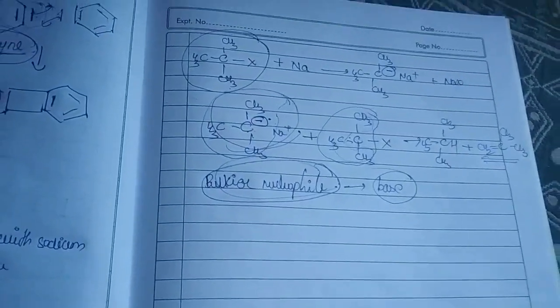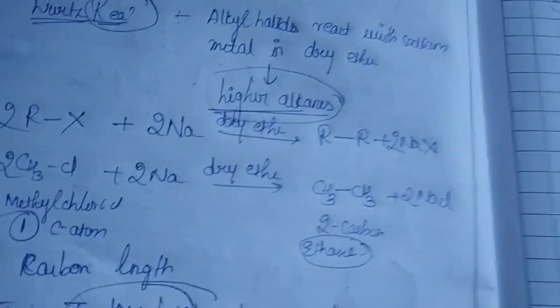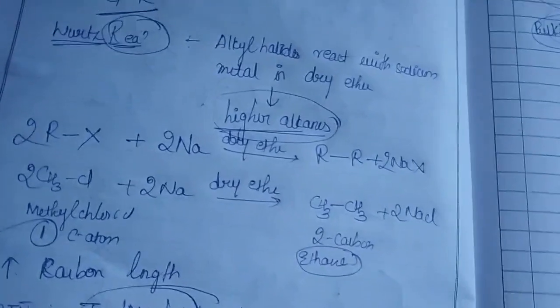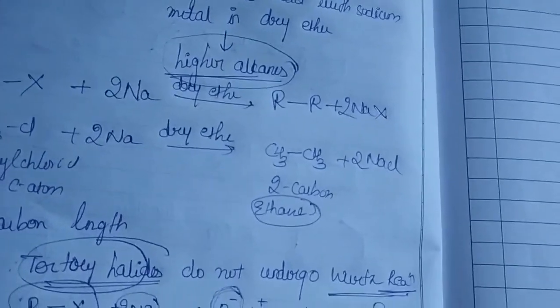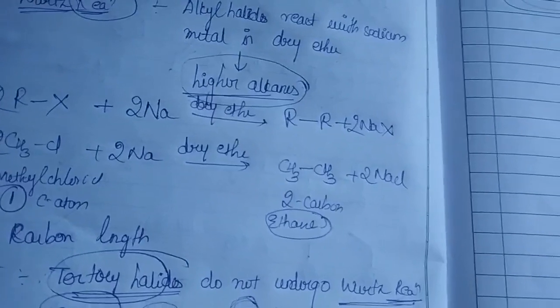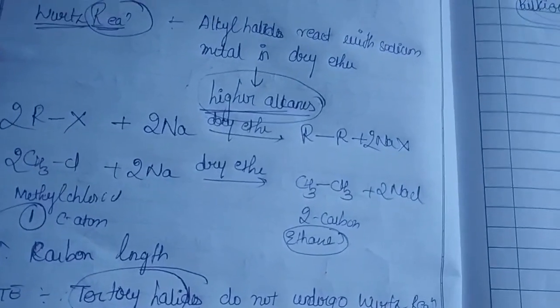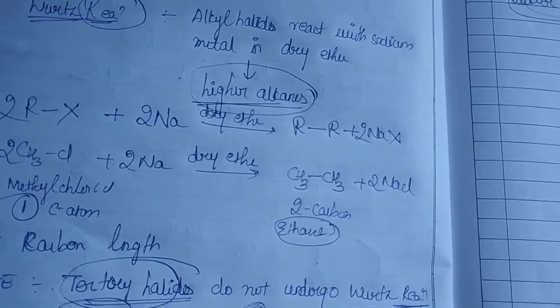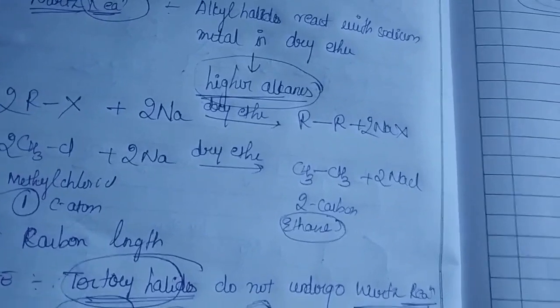In today's video, we have mainly dealt with two important reactions of alkyl halides with metals, which include the formation of Grignard reagents. Whenever you treat your alkyl halide with magnesium powder in dry ether, I repeat, in dry ether, you get the alkyl magnesium halide, which is called the Grignard reagent.